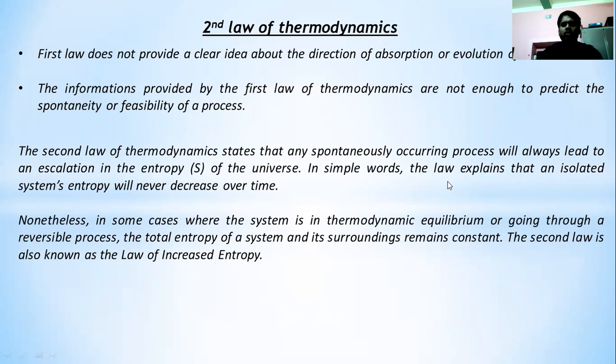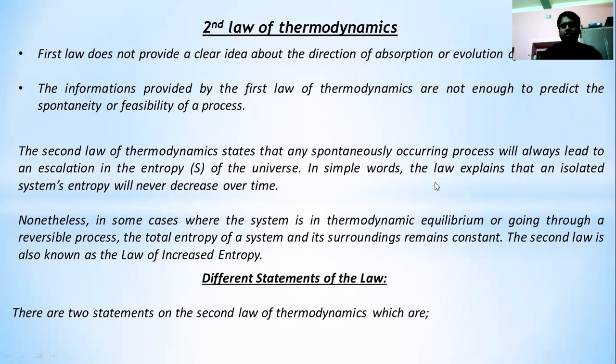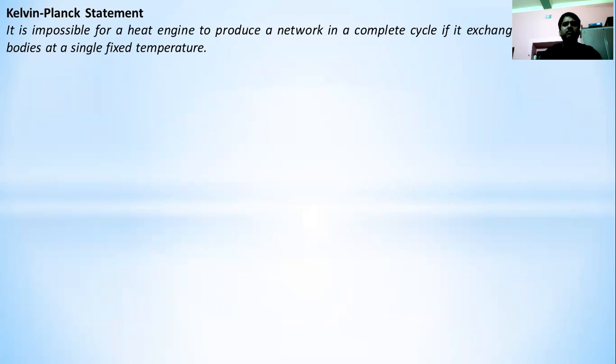First of all, we will go for the different statements of this law. There are mainly two statements. Number one, the Kelvin Planck statement. Number two, the Clausius statement. Now, first of all, we will discuss the statements. Kelvin Planck statement: it is impossible for a heat engine to produce a net work in a complete cycle if it exchanges heat only with bodies at a single fixed temperature.